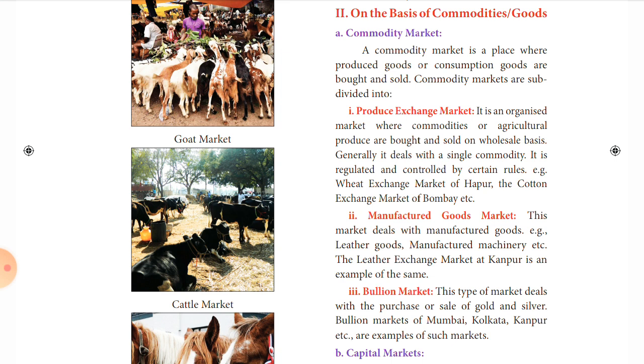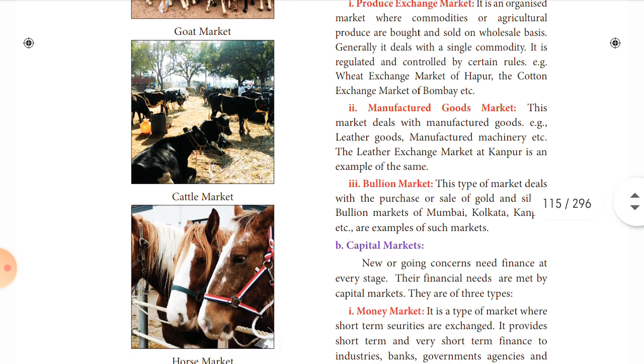So third type is bullion market. This type of market deals with purchase or sale of gold and silver. So this type of market especially deals only with goods like gold and silver, especially jewelries, all kinds of things related to gold and silver. So examples of such markets are the bullion markets of Mumbai, Kolkata, Kanpur, etc.